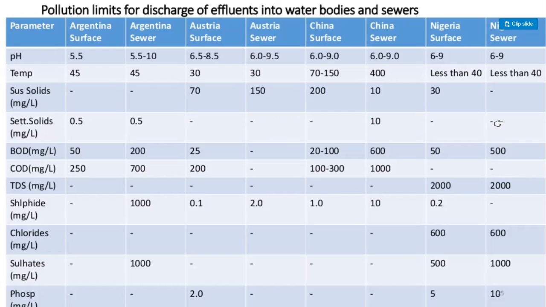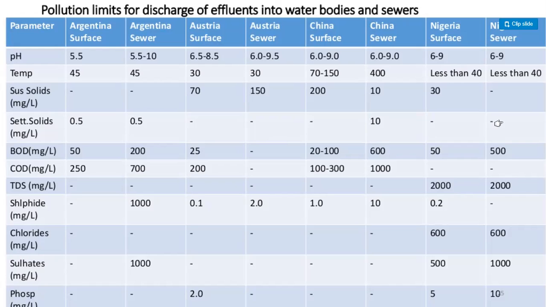Here, pH is 5.5 surface and 5.5 to 10 sewer. And in Australia, surface 6.5 to 8.5, sewer 6.0 to 9.5. China surface 6.0 to 9.0, China sewer 6.0 to 9.0. Nigeria surface 6 to 9, Nigeria sewer 6 to 9. Here temperature 45, 45, 30, 30, 70 to 150, 400, less than 40, less than 40.